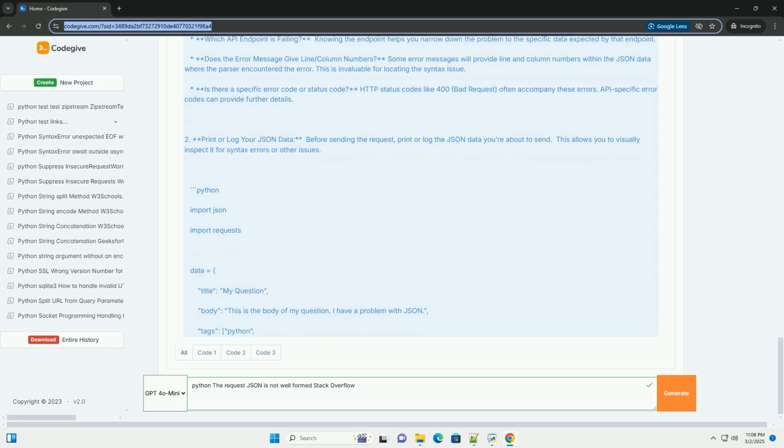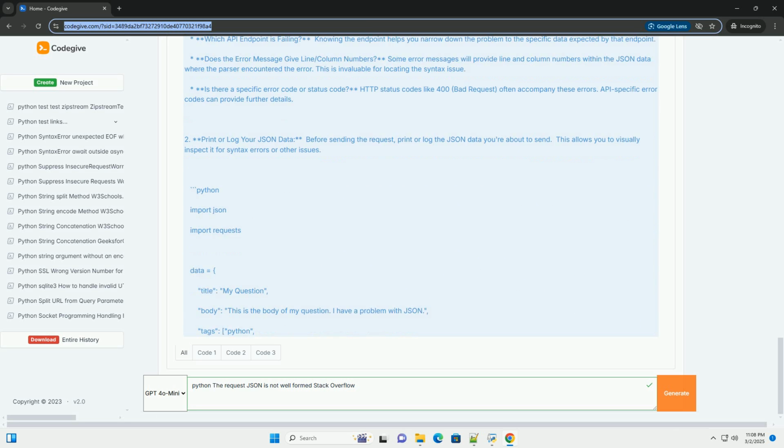Incorrect field names: API documentation will specify the exact field names that are expected. If you use the wrong names, the API won't recognize them. Unexpected fields: sometimes sending extra fields that the API doesn't expect can also cause errors. Some APIs are strict about only accepting the fields they define.